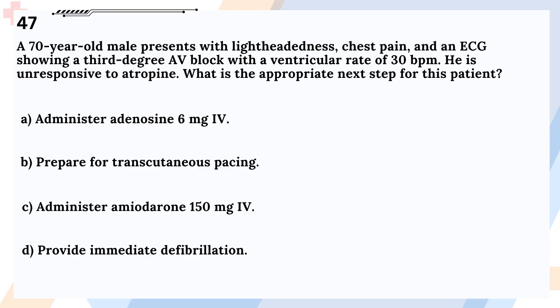Question 47. A 70-year-old male presents with lightheadedness, chest pain, and an ECG showing a third-degree AV block with a ventricular rate of 30 bpm. He is unresponsive to atropine. What is the appropriate next step for this patient? A. Administer adenosine 6 mg IV. B. Prepare for transcutaneous pacing. C. Administer amiodarone 150 mg IV. D. Provide immediate defibrillation.